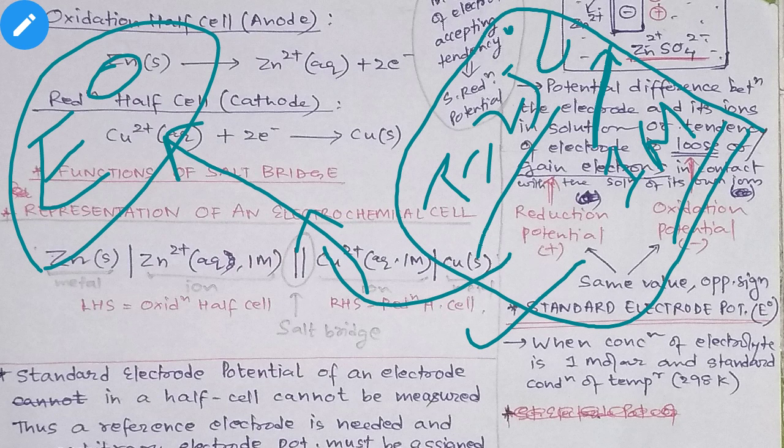So standard electrode potential is nothing but the electrode potential of any electrode when it is dipped in its ions, which have 1 molar concentration, and the temperature maintained is 25 degrees Celsius or 298 Kelvin. That potential is known as the standard electrode potential, which is represented by E naught. Okay, so I hope it is clear till here.